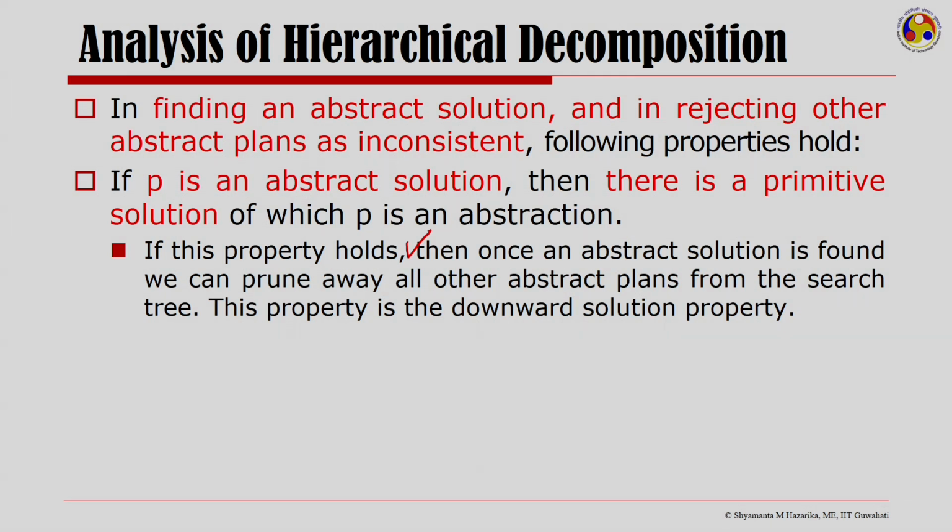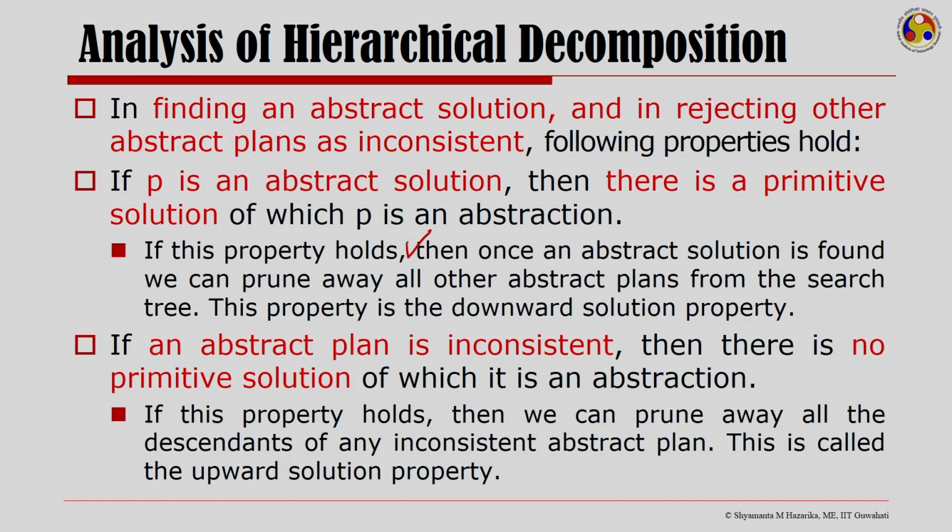This property is the downward solution property. If an abstract plan is inconsistent, then there is no primitive solution of which it is an abstraction. Now, if this property holds, then we can prune away descendants of any inconsistent abstract plan, and this is called the upward solution property.